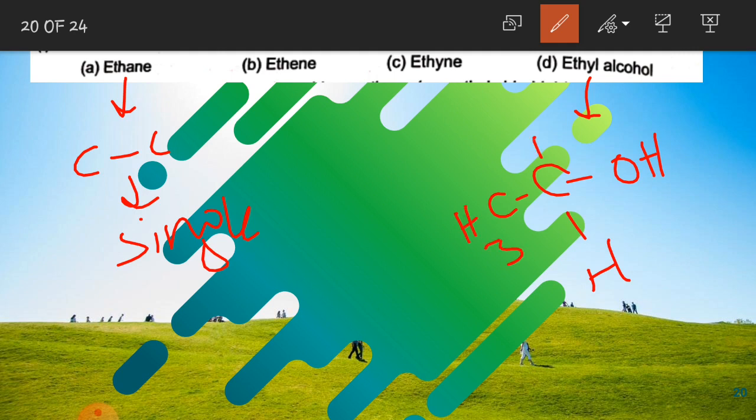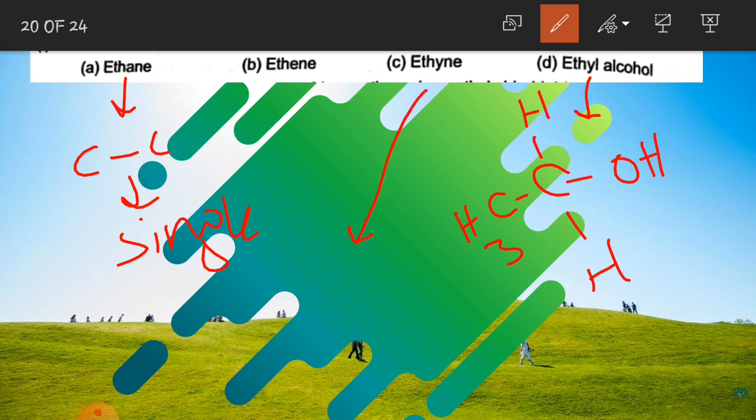This is the structure for ethyl alcohol. Here you have a single carbon-carbon bond, and that single carbon-carbon bond is not double, as you may see in the structure. So this is not a right option as well.